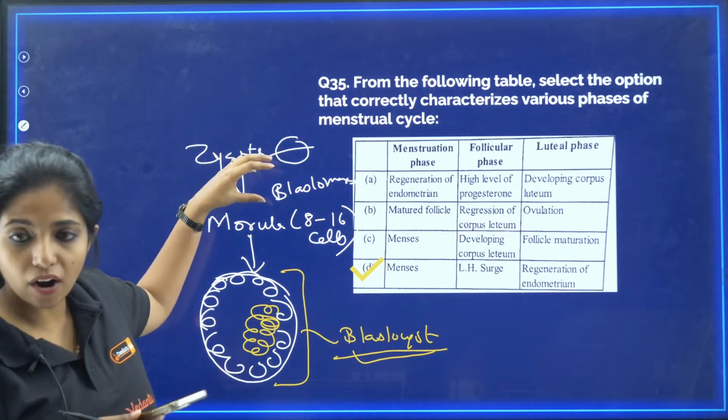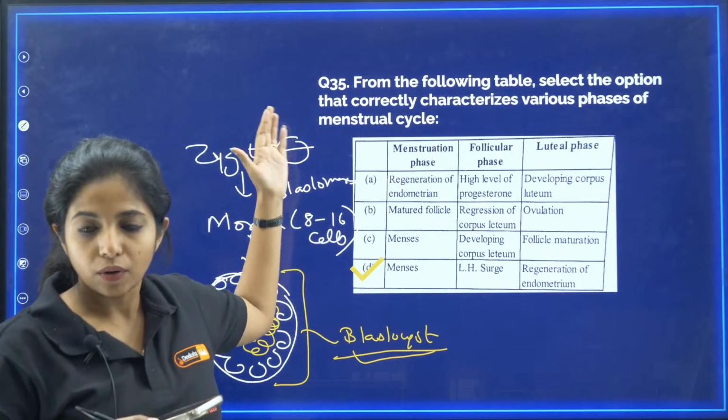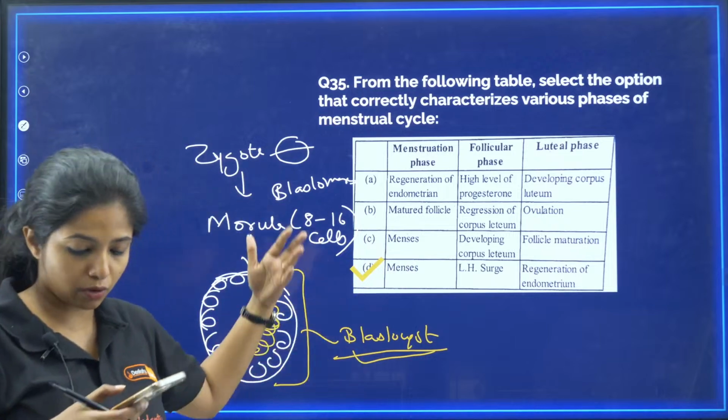Yes, my dear children, so the zygote undergoes cleavage. Cleavage means cell division. It undergoes cleavage and then later forms the morula and also the blastocyst.